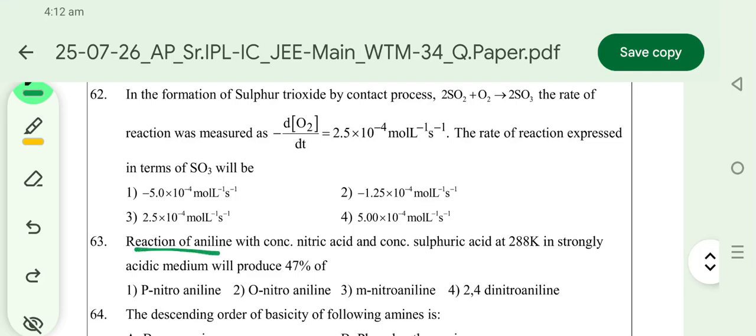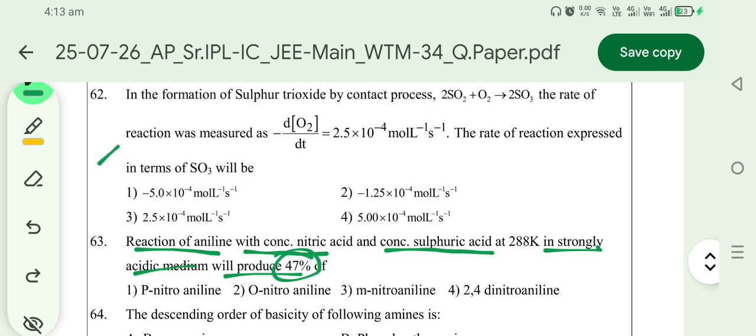The reaction of aniline with concentrated nitric acid and concentrated sulfuric acid in a strongly acidic medium will produce 47 percent of which compound?